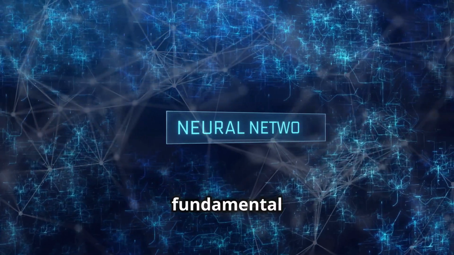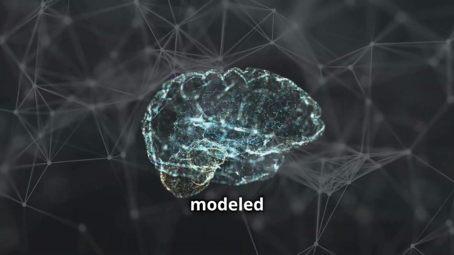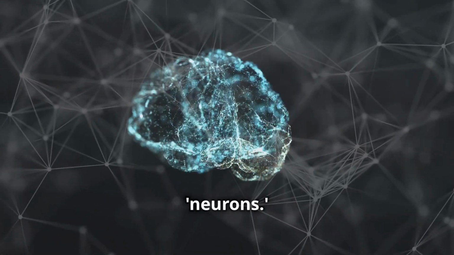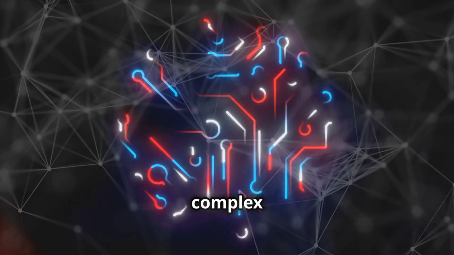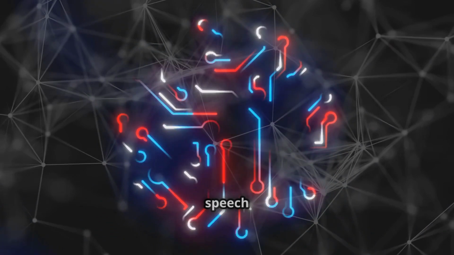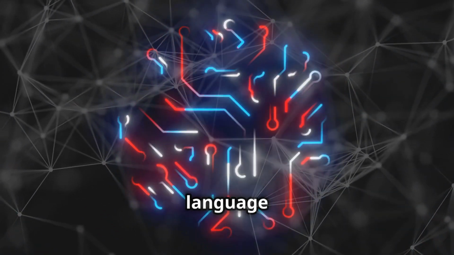Neural networks are a fundamental component of AI. They're modeled after the human brain and consist of layers of interconnected nodes or neurons. Neural networks can learn complex patterns in data and are used in applications such as image recognition, speech recognition, and natural language processing.